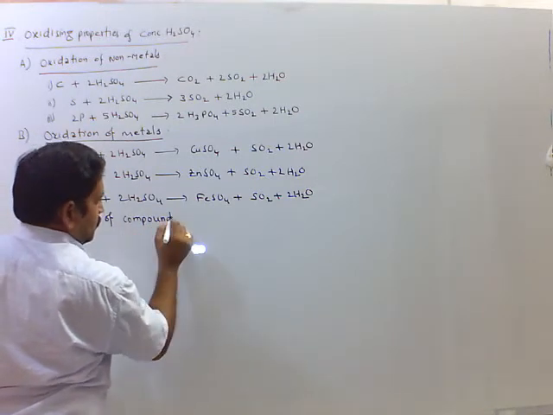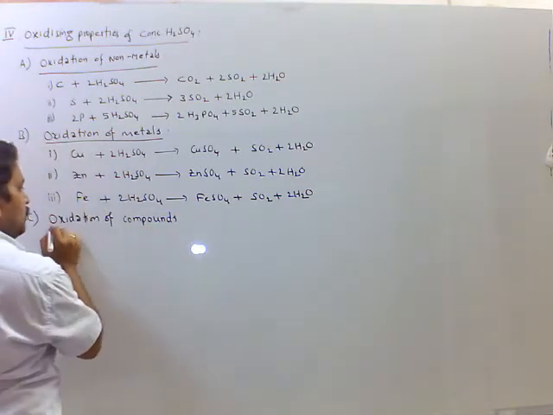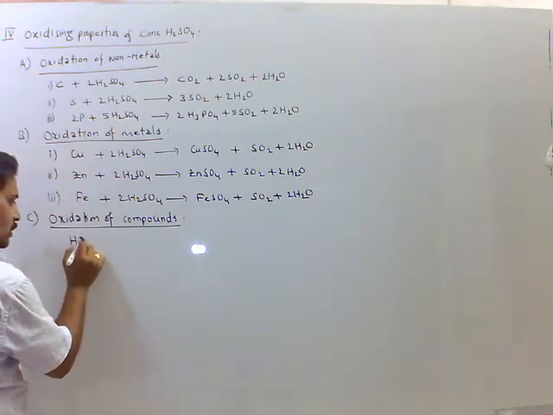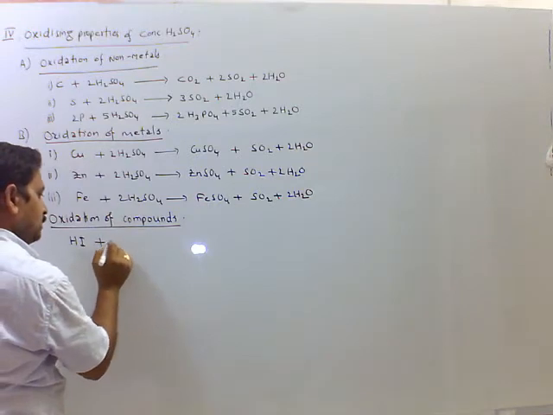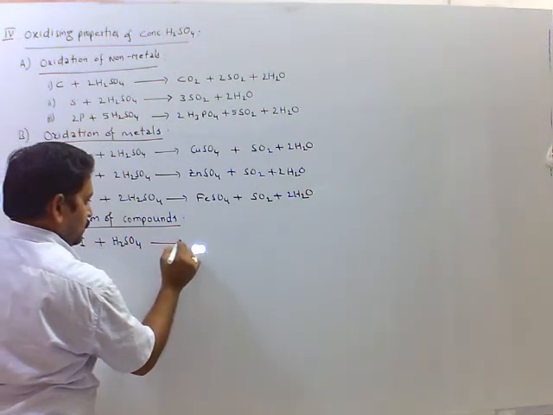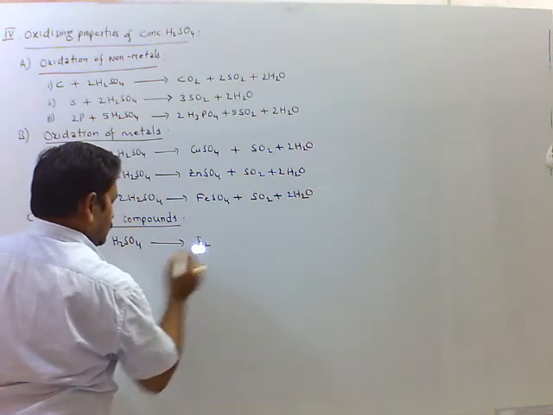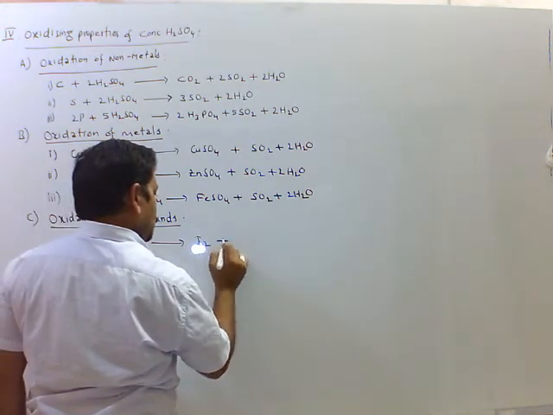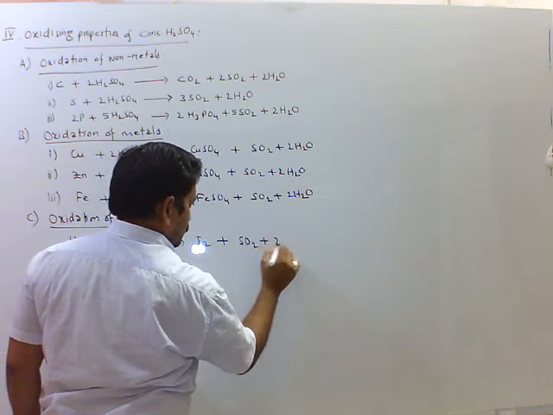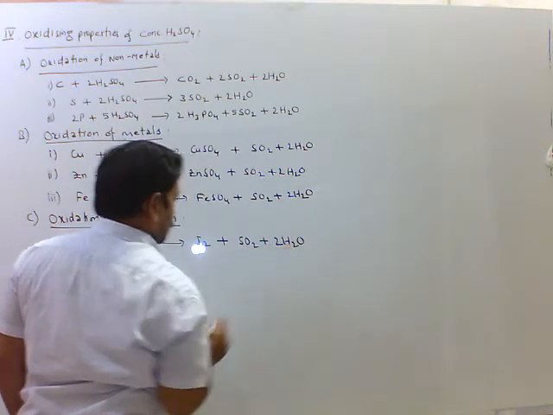That is first one, it oxidizes hydrogen iodide to iodine. 2HI plus H2SO4, we get iodine and sulfur dioxide and 2H2O.